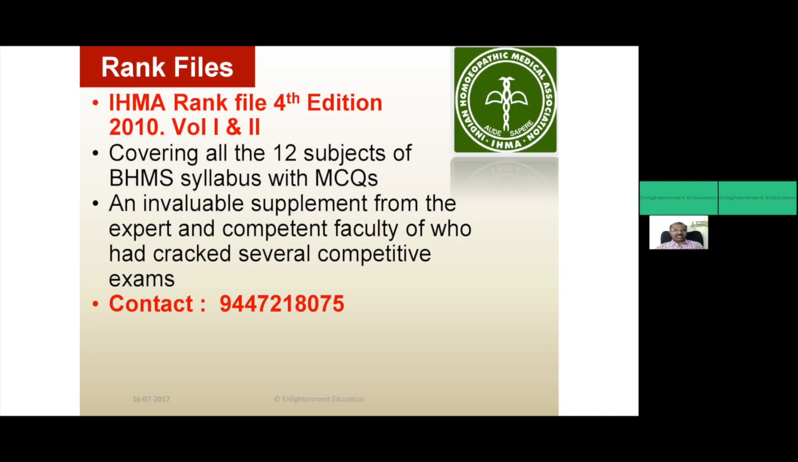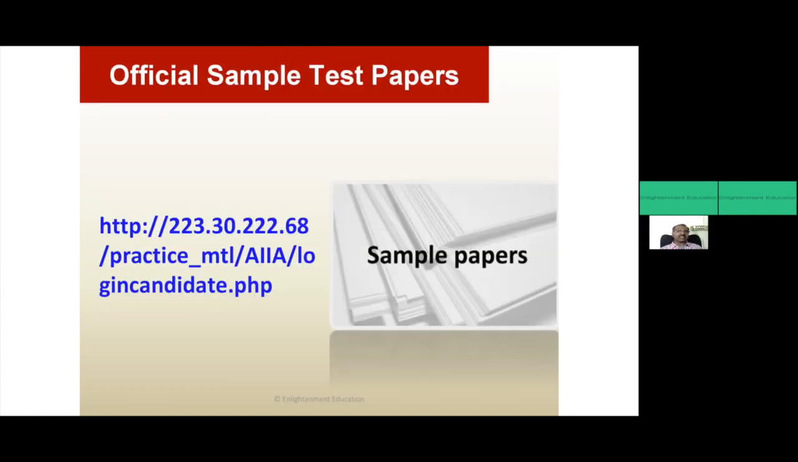So I would like to recommend one rank file, that is iBasic. That's a rank file by IHMA, the 4th edition, Indian Homeopathic Medical Association. All the 12 subjects of BHMS with multiple choice questions. If you would like to purchase, you can visit their website, ihmakerala.in. And this is very good study material prepared by ourselves. And the official sample test paper you can download from the AIAPGET website.